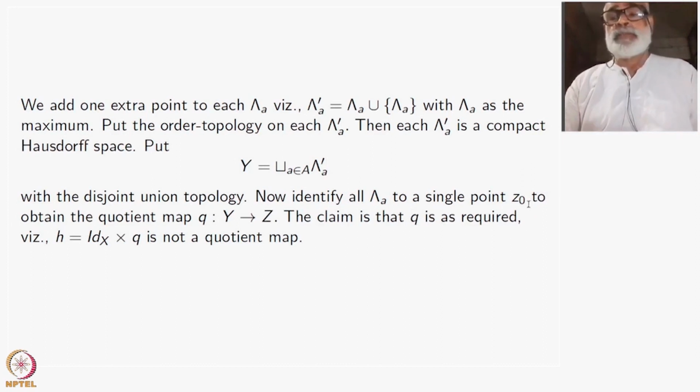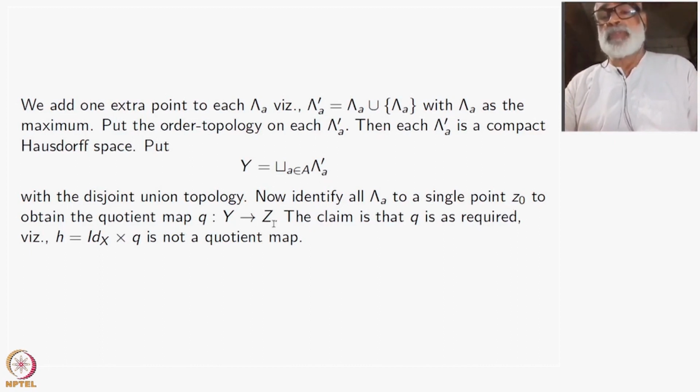That I will denote as Z0, and the quotient space I will denote by Z. I repeat, how is Z constructed? No other elements of lambda A prime are disturbed. Only the extra point that you have taken, lambda A. All of them are identified together to a single point. That is Z0.